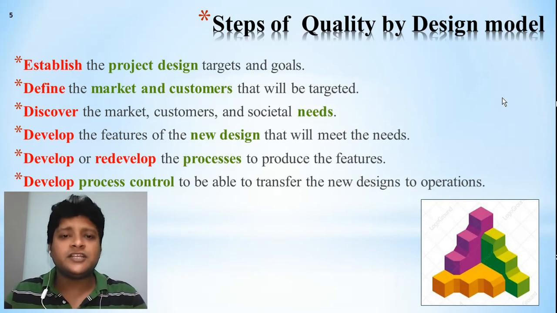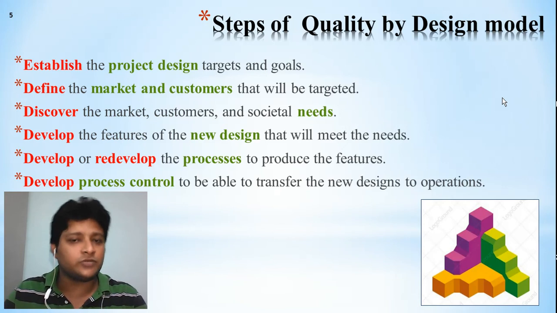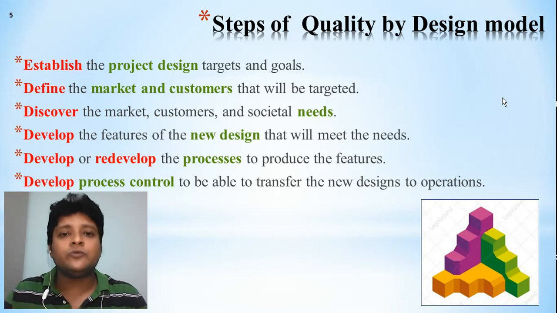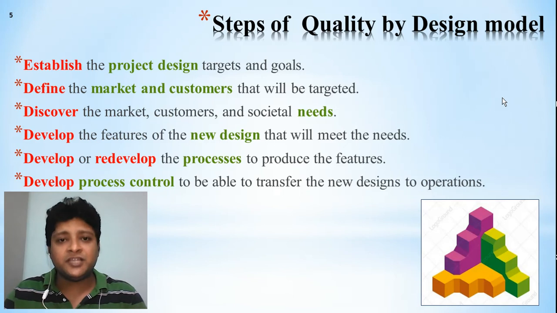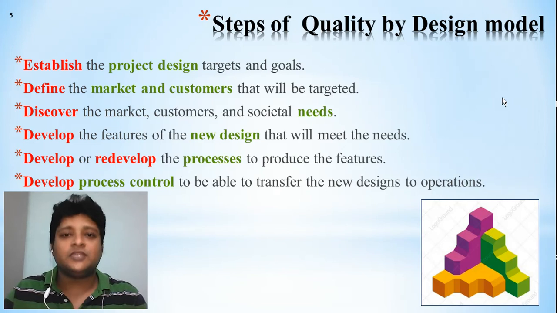So after defining the market as well as the customer, you have to find out the need of the customer, how they will be satisfied, what they are expecting from the manufacturer. Being a manufacturer, what we can give to them by which they will be satisfied, that we have to discover first. After discovering, develop the features of the new design that will meet the needs.